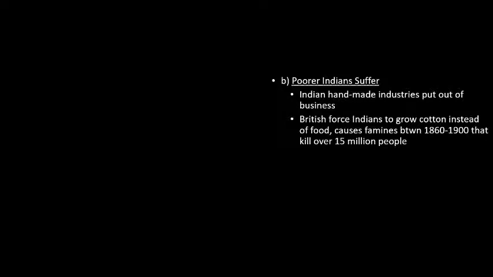Now think about this, guys. The British are going to go in there, they're going to take over land, they're going to give people jobs, they're going to take over vast amounts of land, guys, that used to be used for growing food in India, and they're going to force people to grow cotton. Now, they're going to pay a lot of money to these farmers that grow cotton, but at the same time, think about it. If you are growing cotton in large amounts, what are you not growing? Food. So, the Indian economy between 1860 and 1900 is so focused on British cotton that there are going to be famines in India that kill over 15 million people.